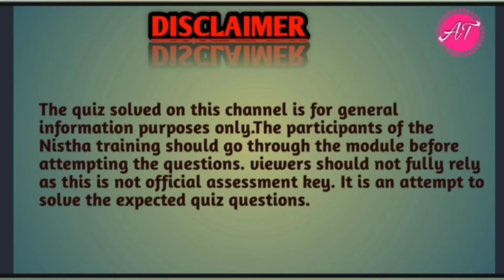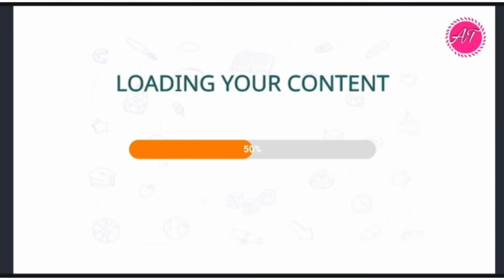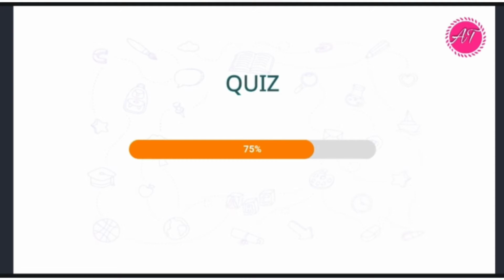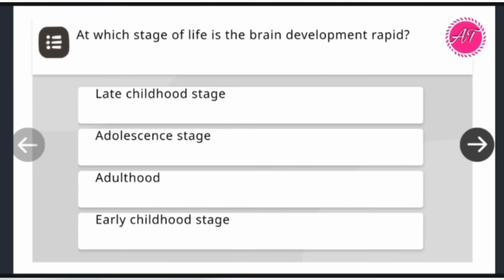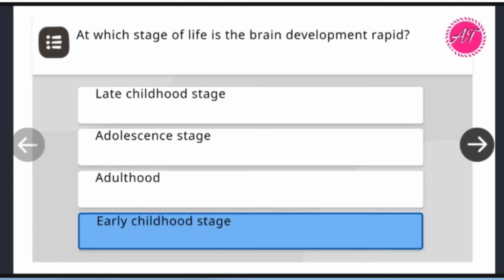Today we are going to solve a quiz on understanding Vidya Pravesh and Balvatika. So let's start our quiz. At which stage of life is brain development rapid? So the answer we have here is option number 4, early childhood stage.